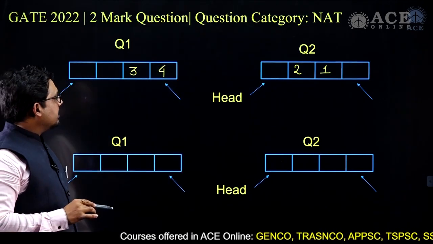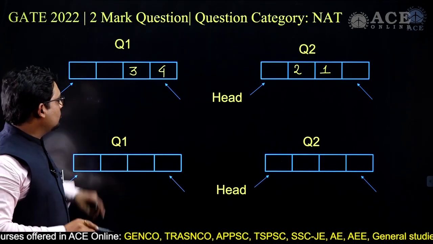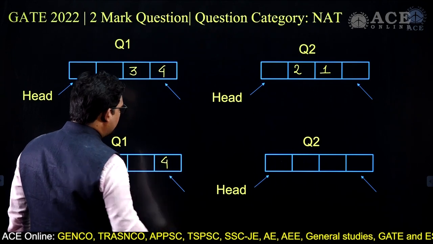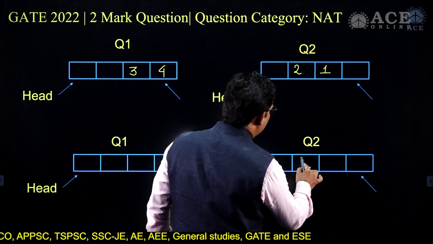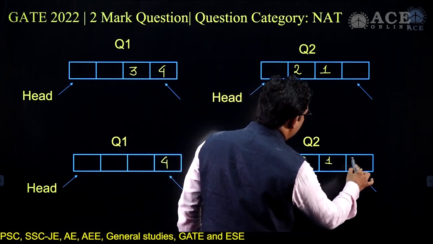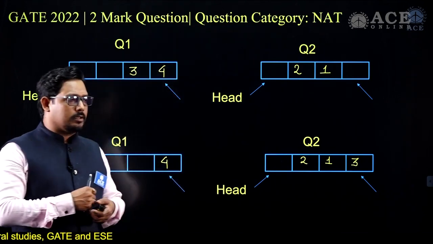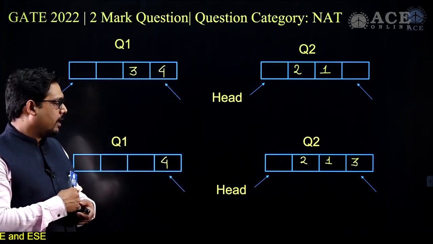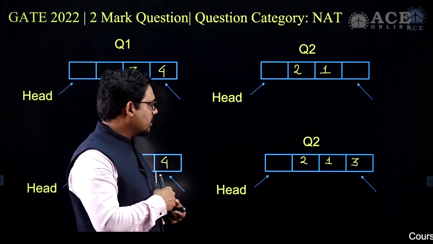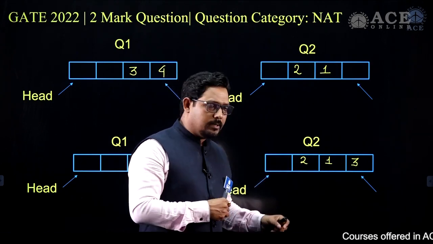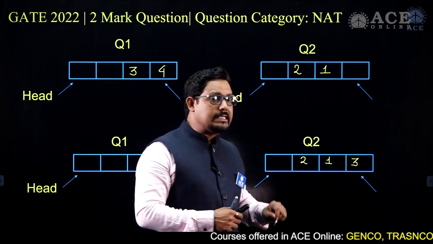Right, now here again what we'll do, we will DQ 3 from this, and that will leave the value 4, and I'll again NQ here, and now the value will become 2 1, and then 3. Now again I reshuffle the queue. Now I'll delete 2, and then I'll put the value again as 2 1 3. Okay, and I'll keep on deleting 2, keep on deleting 1, and I'll again insert it here.